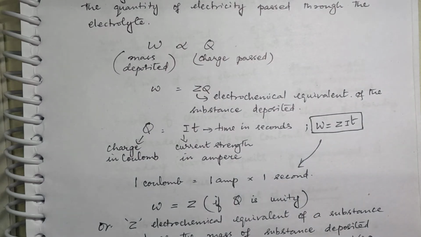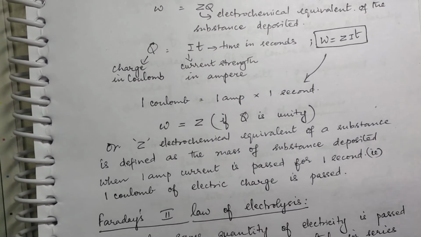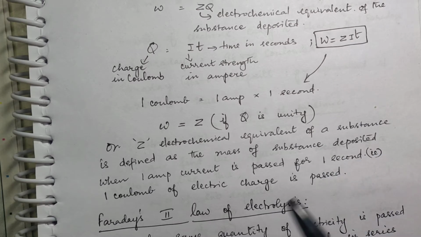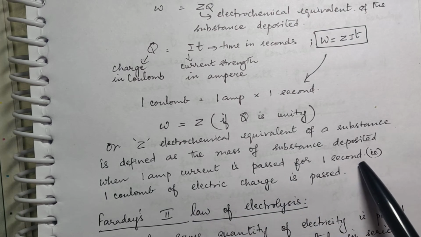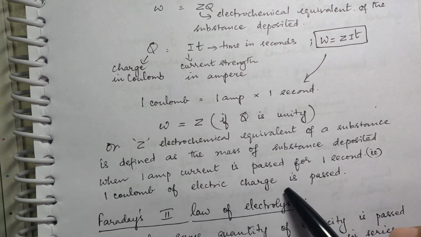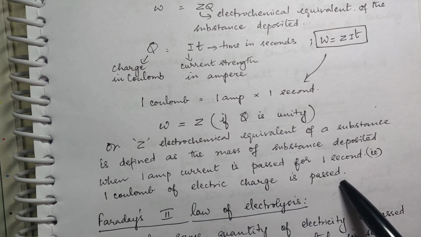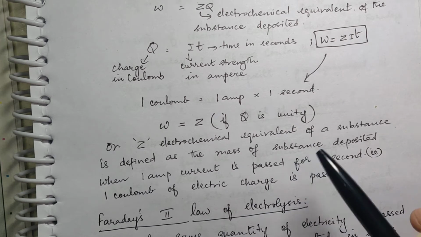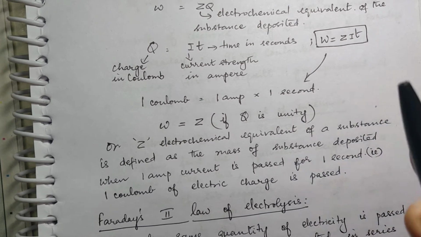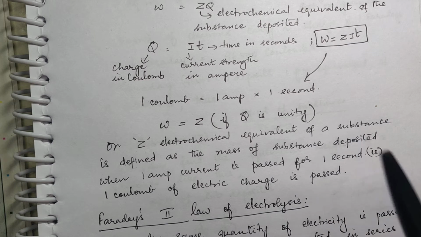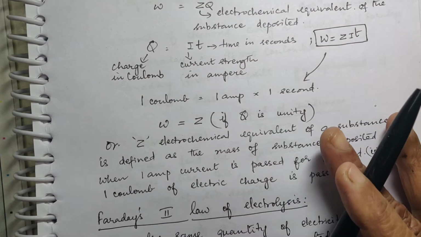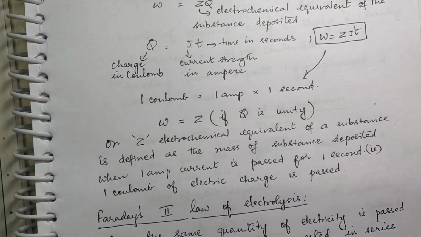So how do you define the electrochemical equivalent of a substance? The electrochemical equivalent of a substance is defined as the mass of substance deposited when 1 ampere of current is passed for 1 second, that is, when 1 coulomb of electric charge is passed. What is the mass of substance deposited? That is called the electrochemical equivalent, that is Z. Right?